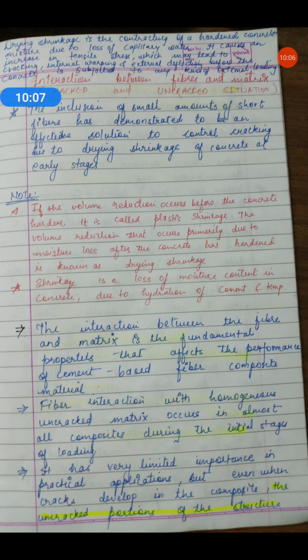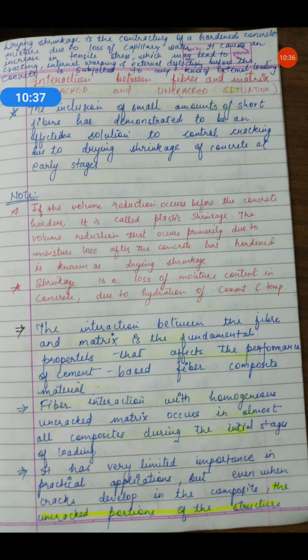See in this note: if the volume reduction occurs before the concrete hardens, it is called plastic shrinkage. You have two types of shrinkage, drying and plastic. If the volume reduction occurs before the concrete is fully hardened, then it is called plastic shrinkage.